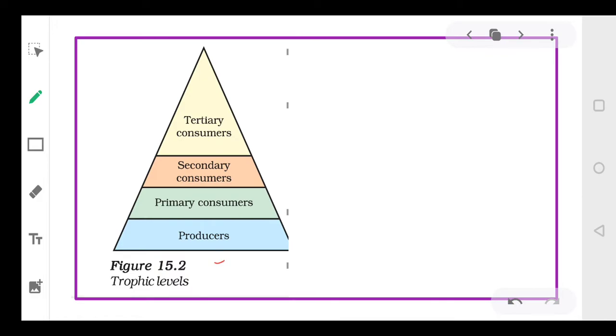So at the base you will have producers, then primary consumers, secondary consumers, tertiary consumers. Let's understand this. Okay, just now we have done an example. We had phytoplanktons.